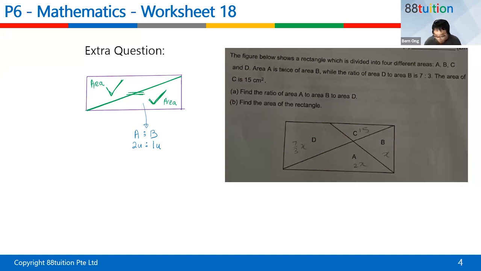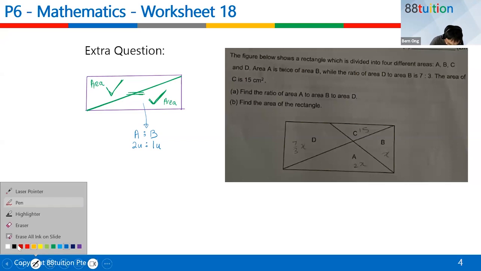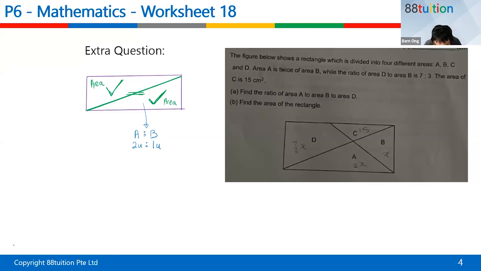While the ratio of the area of D to B is 7:3. D is on top, this part. So the area of D is to B as 7:3.